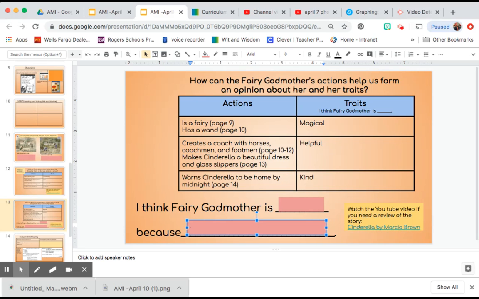I think fairy godmother is blank because why? Make sure to give your evidence to support your opinion.